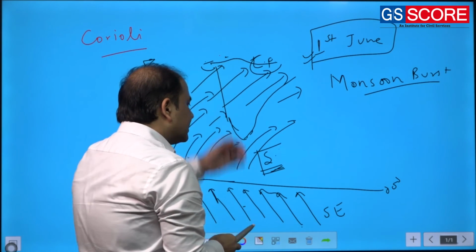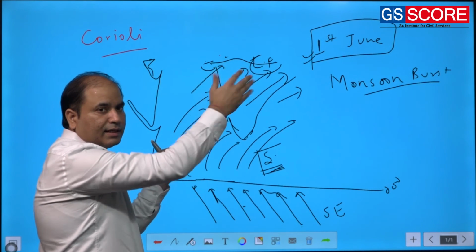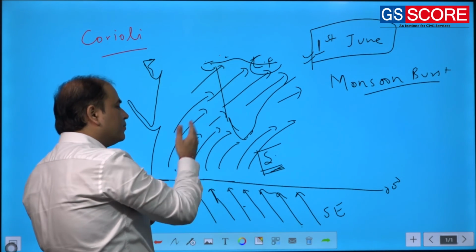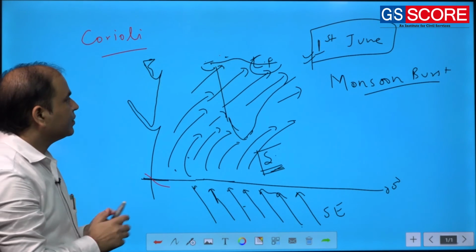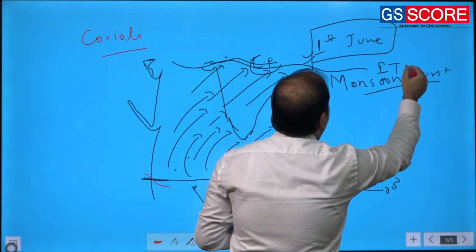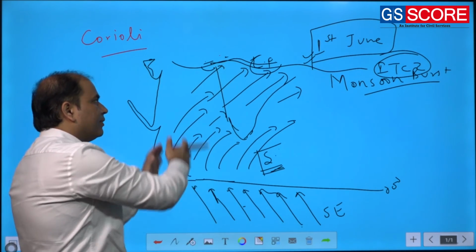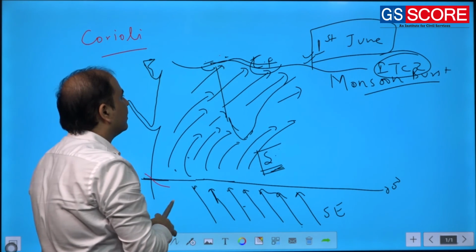So, simply the ITCZ theory suggests that due to shifting of ITCZ, the rainfall will happen due to movement of the southeasterly. Now, as this ITCZ has moved northward during the summer months, the southeasterly will go and there will be rainfall.